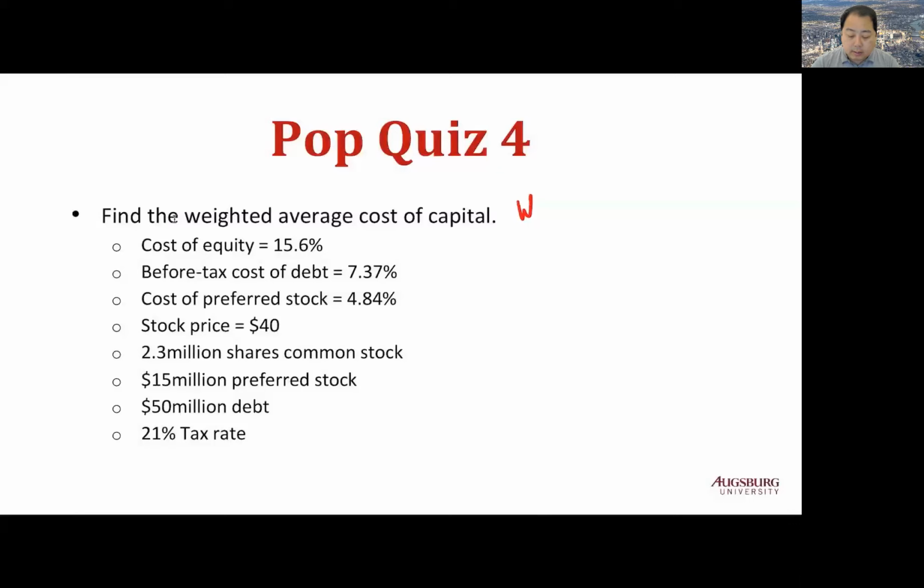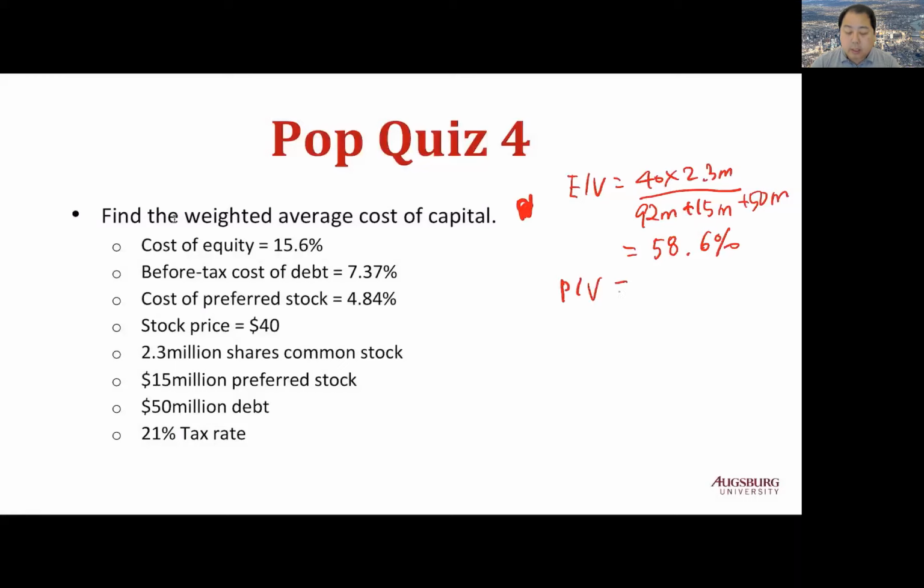Weight on equity equals stock price 40 times 2.3 million shares outstanding, which is $92 million, divided by total firm value, which is 92 million equity value plus 15 million preferred stock value plus 50 million debt value, $157 million. 58.6%.